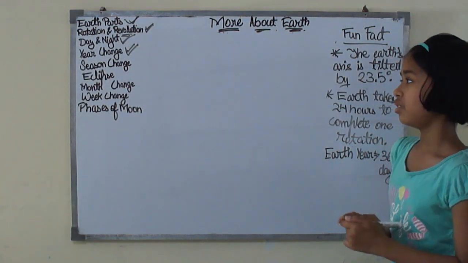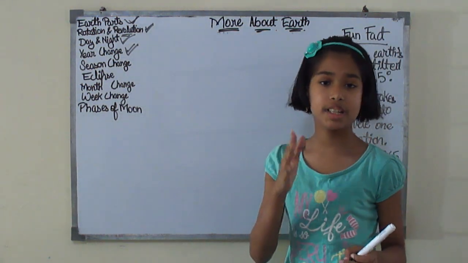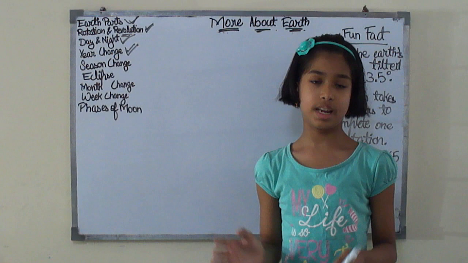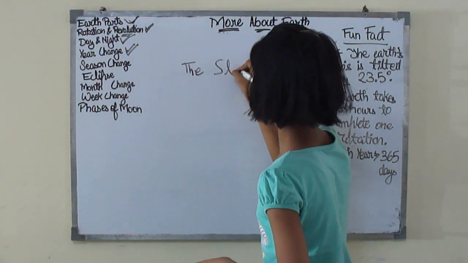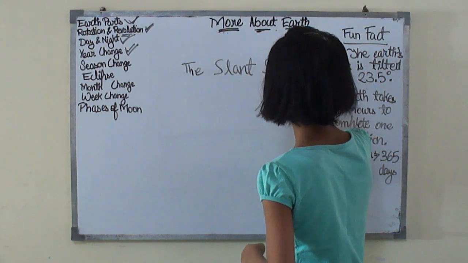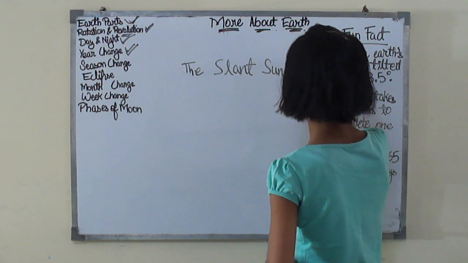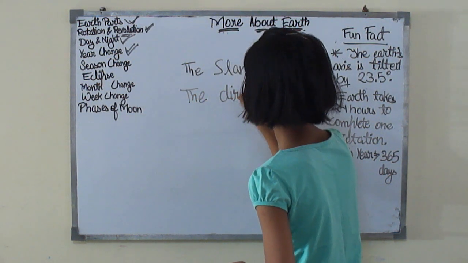Now for telling you the seasons, let me tell you about the slant sunlight and the direct sunlight.